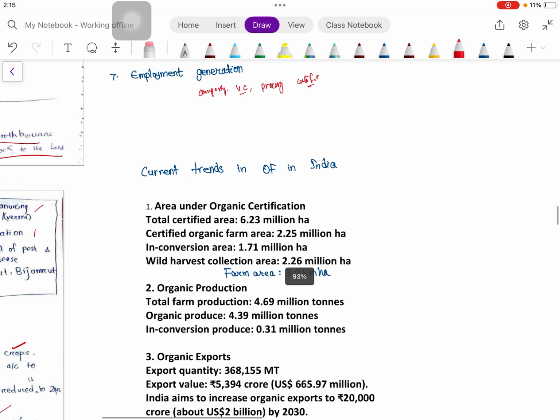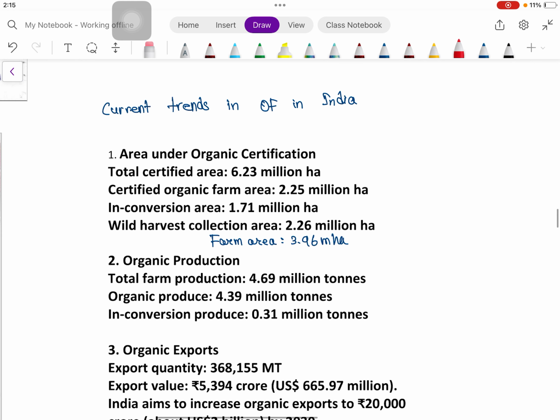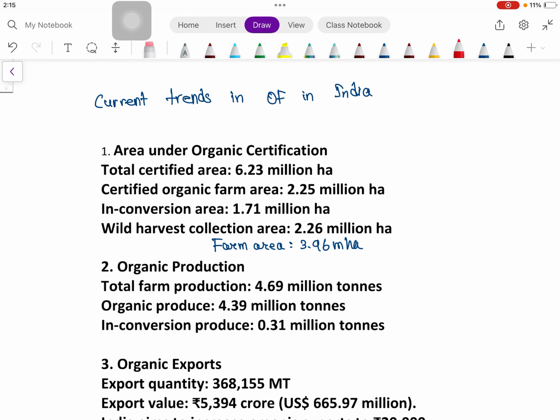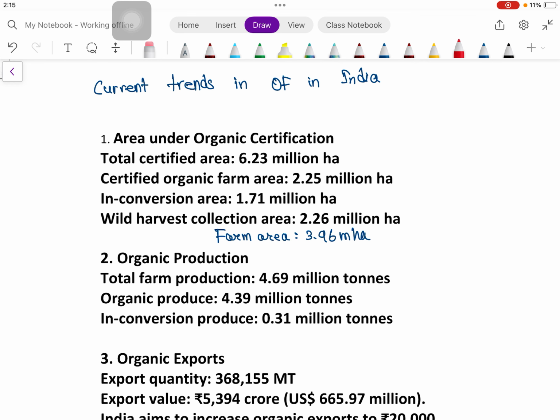So this is the current trend in organic farming in India. I have taken this from the APEDA website. The total certified area is 6.23 million hectare, the total organic farm area is 2.25, and the in-conversion area is 1.71. This total certified area of 6.23 is divided into wild harvest collection area and farm area. The farm area is a little bit more than the wild area.